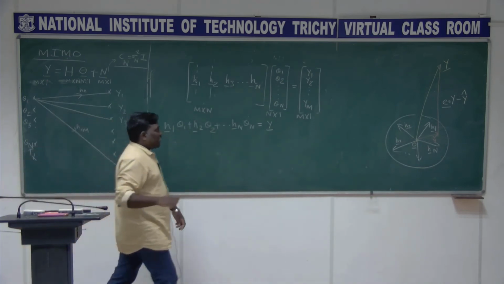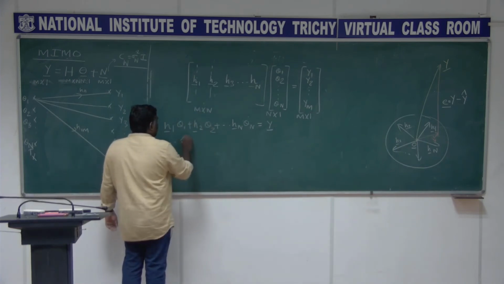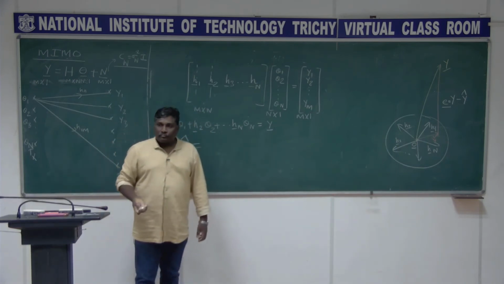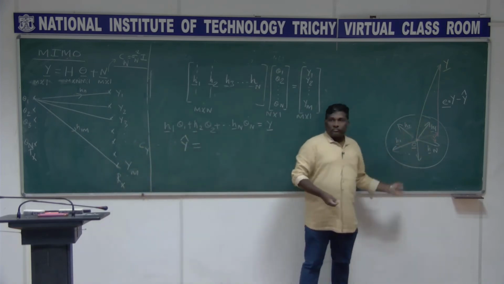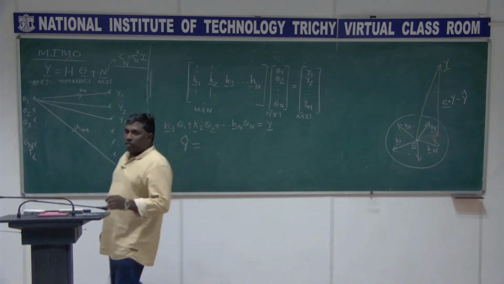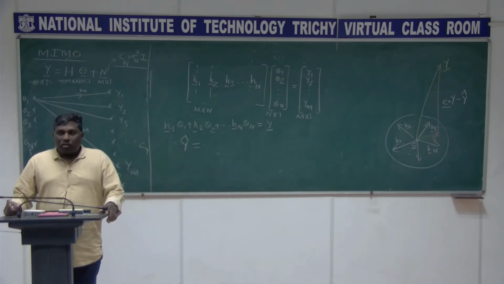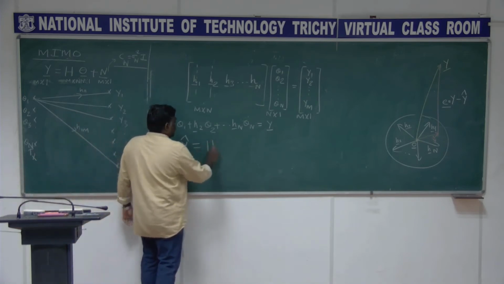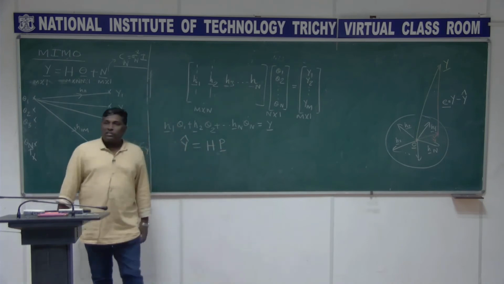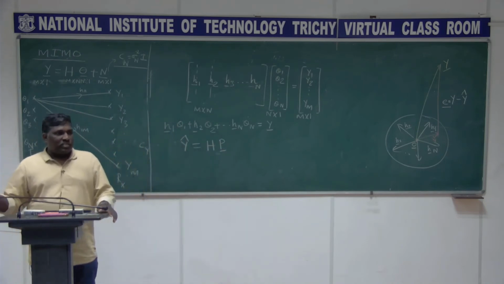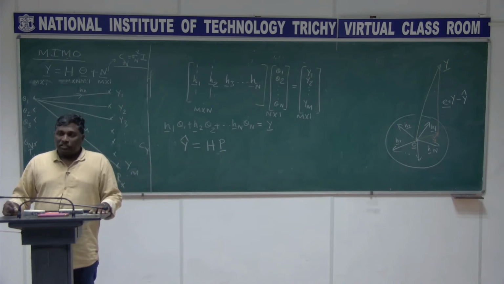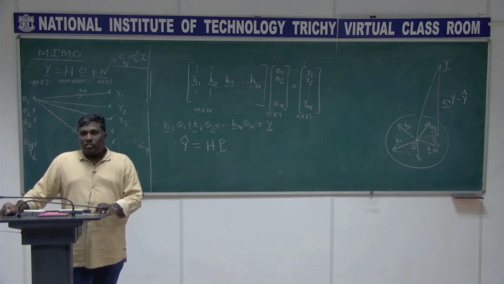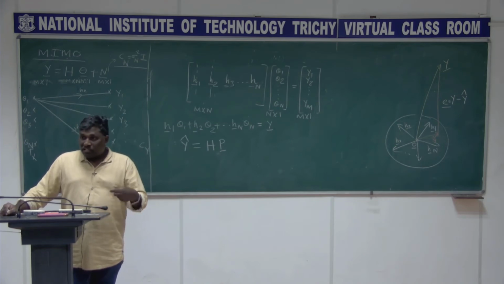And what do you say about this y cap? We have some facts here, right? So what is that y cap? First of all, y cap lies in that space. So I can write this y cap as a linear combination of these column vectors, right? I can write this y cap as H into P, some vector, we don't know what it is. The linear combination coefficients are described by P. But this is what we really need. Once we know this y cap, you are through, because y cap lies in the column space of H, then definitely the solution occurs, as simple as that, right?